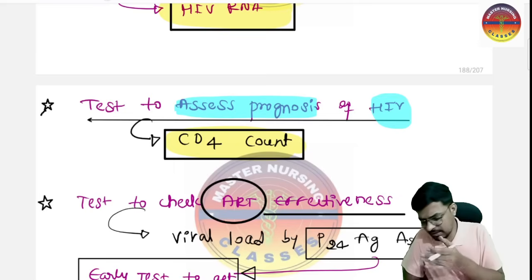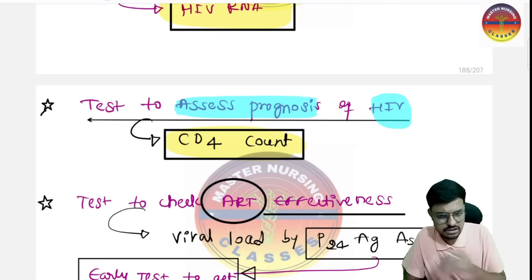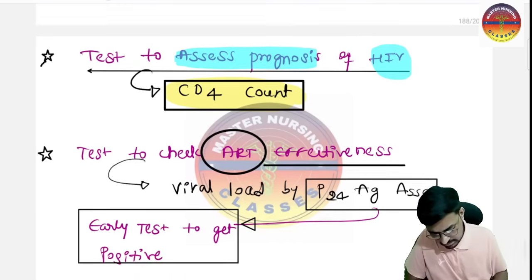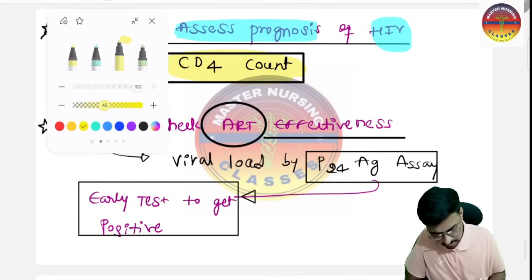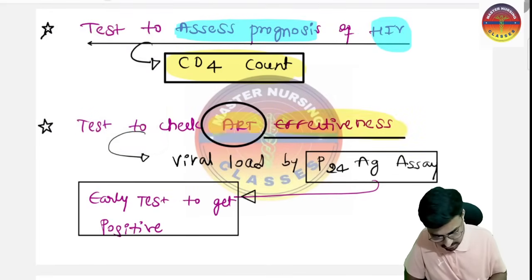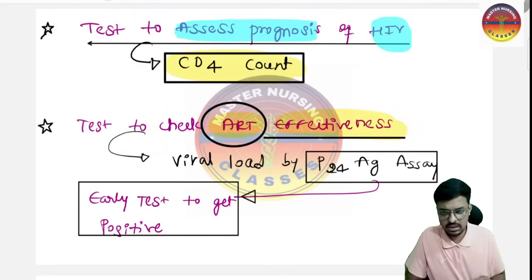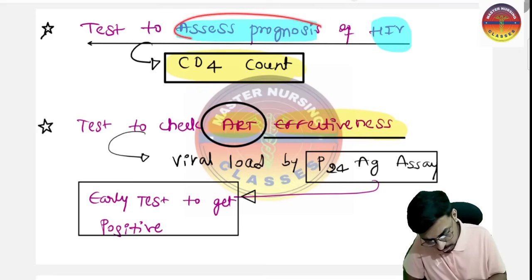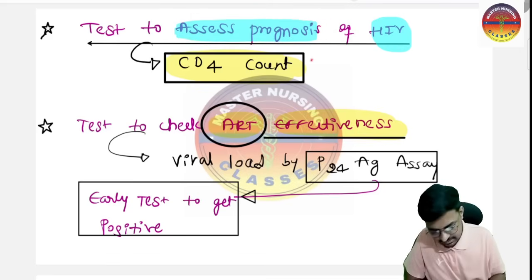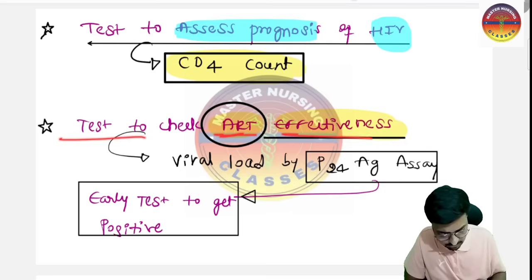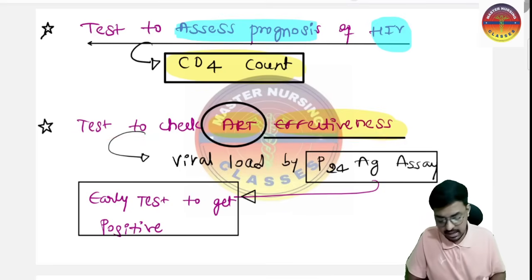The CD4 count coming down means worse prognosis. Okay. So the test which we are performing to check the effectiveness of the HIV treatment, this is another question. To check the prognosis of the HIV, CD4 count is the best, and the test to check the effectiveness of the ART, the antiretroviral therapy you are giving, whether that is effective or not.